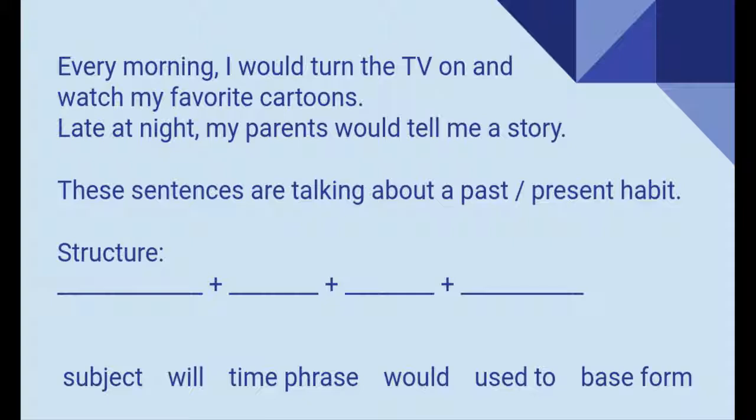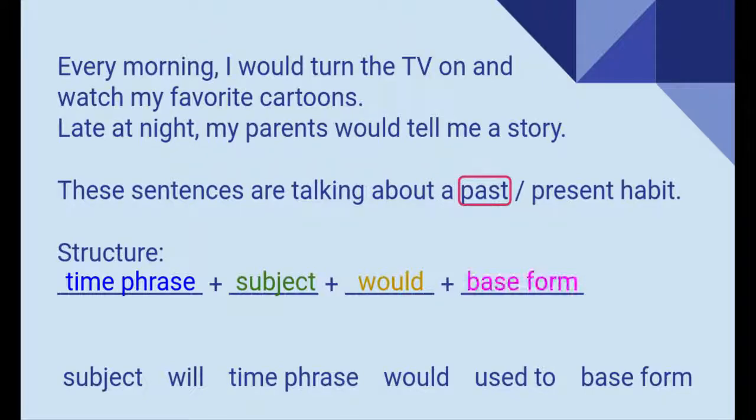These sentences are talking about a past or a present habit. Every morning I would turn the TV on and watch my favorite cartoons. Late at night my parents would tell me a story. This is our past habits. That's correct. Now what is the structure? Well, in this case we have a time phrase, subject, would, and base form. And let's remember that time phrase can be either in the beginning or the end of the sentence. But something important here is that we're only going to use would when we have active verbs.